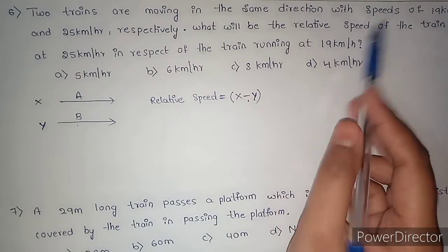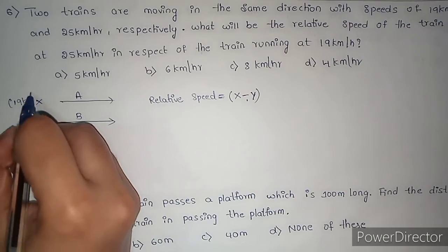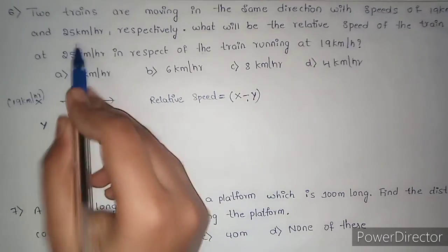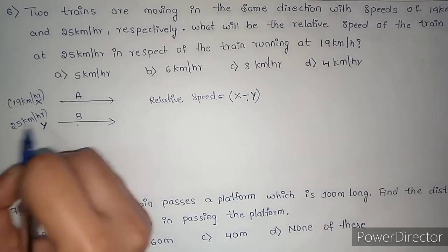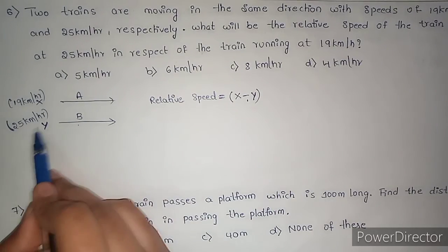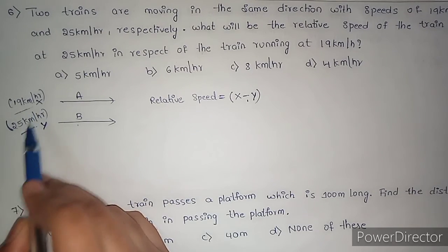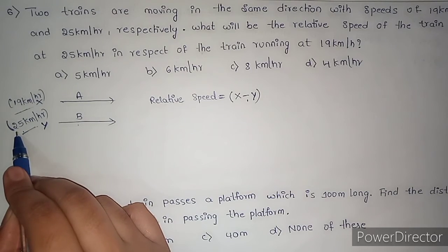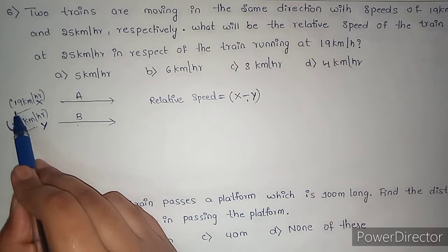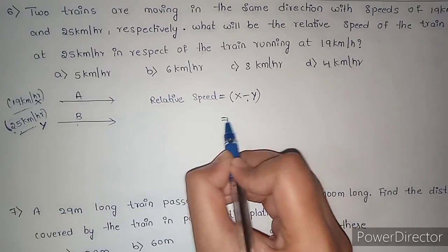In the question, it is given that one train is moving with 19 km per hour and the other with 25 km per hour. Here train B's speed is more compared to train A's speed, so I need to subtract 19 from 25.